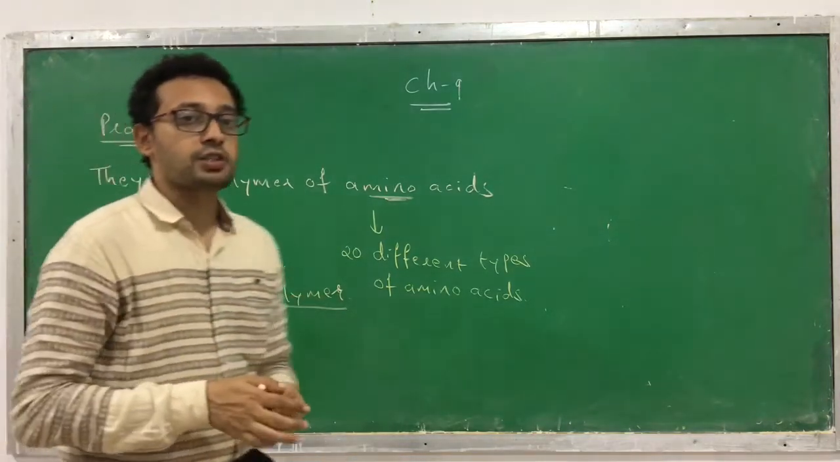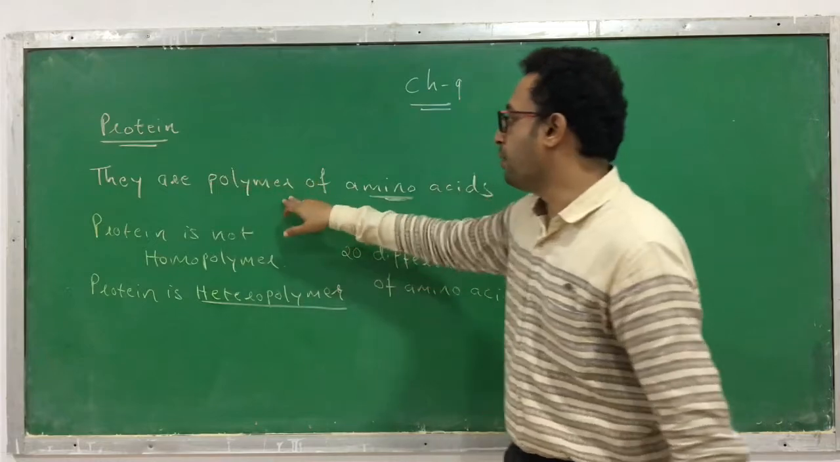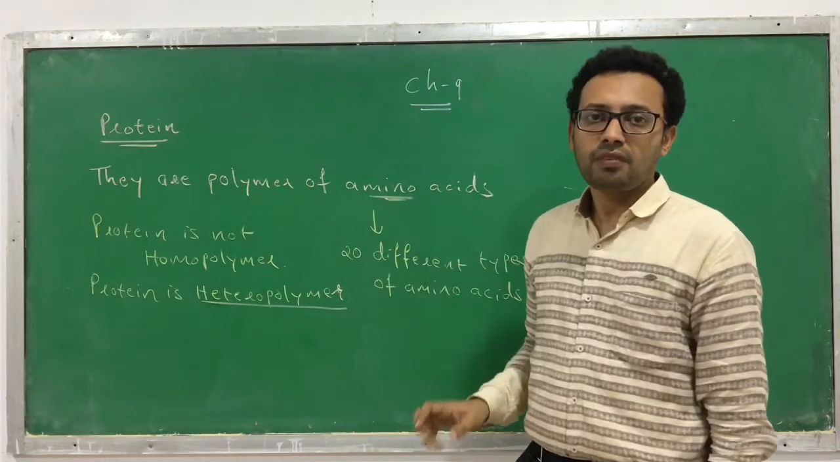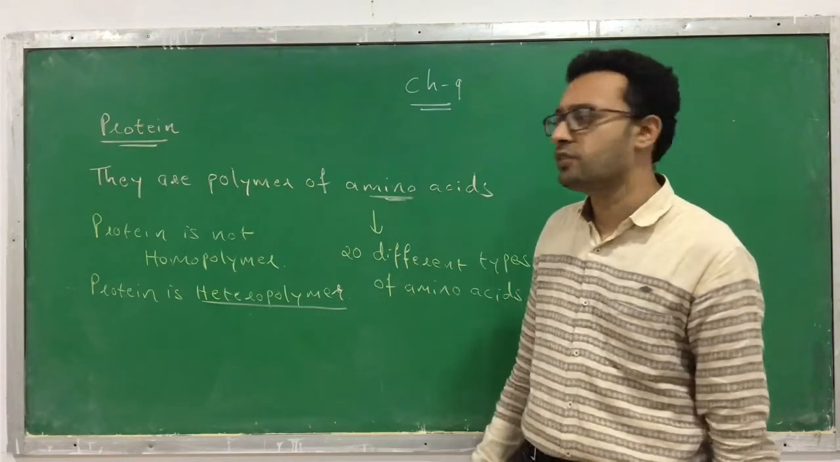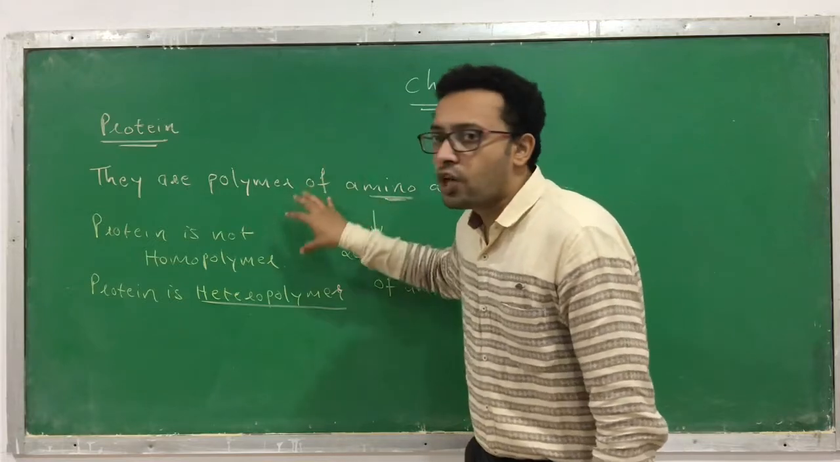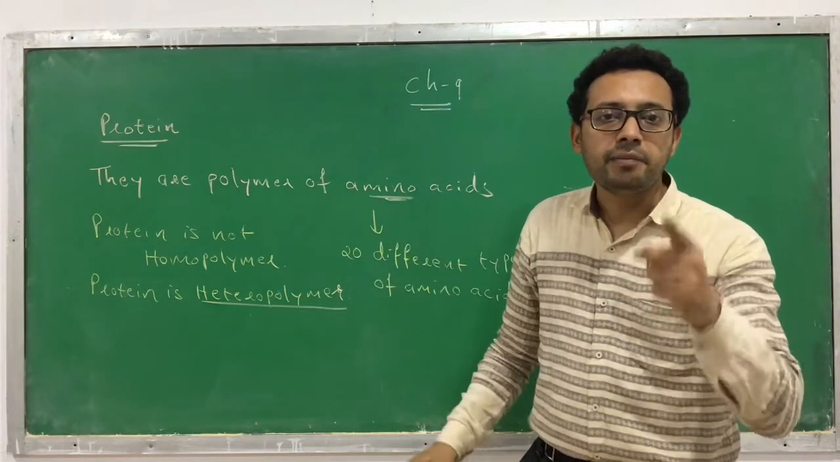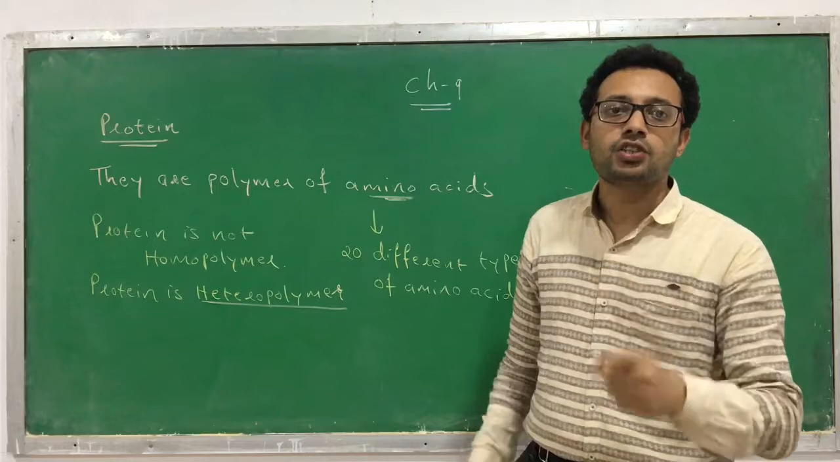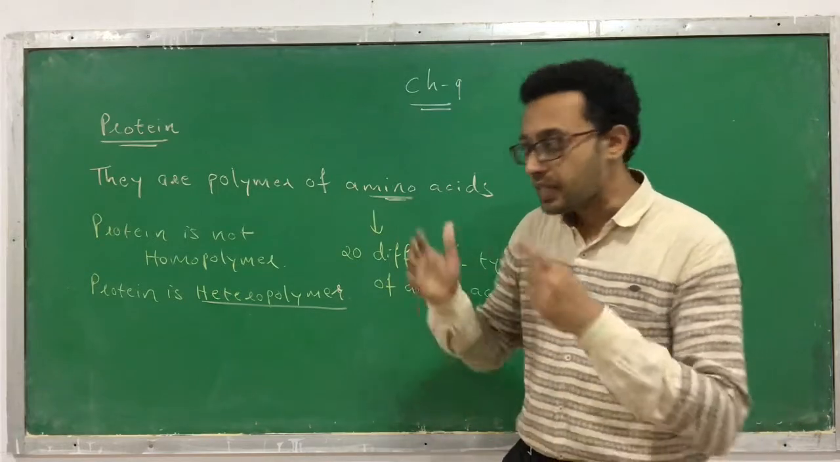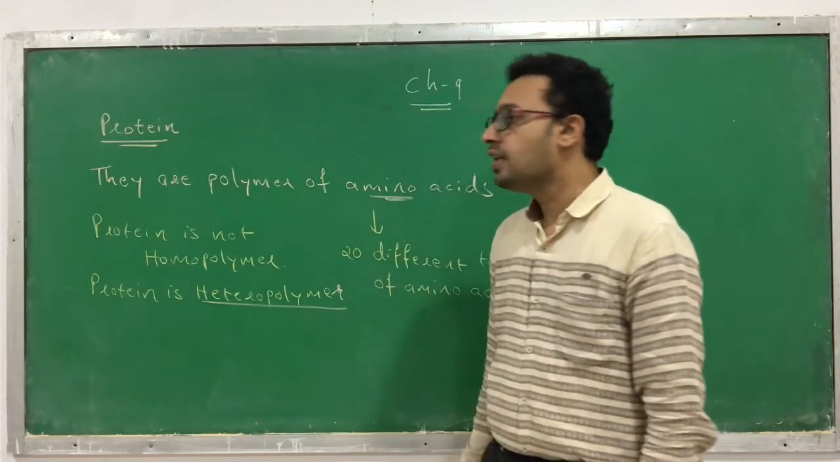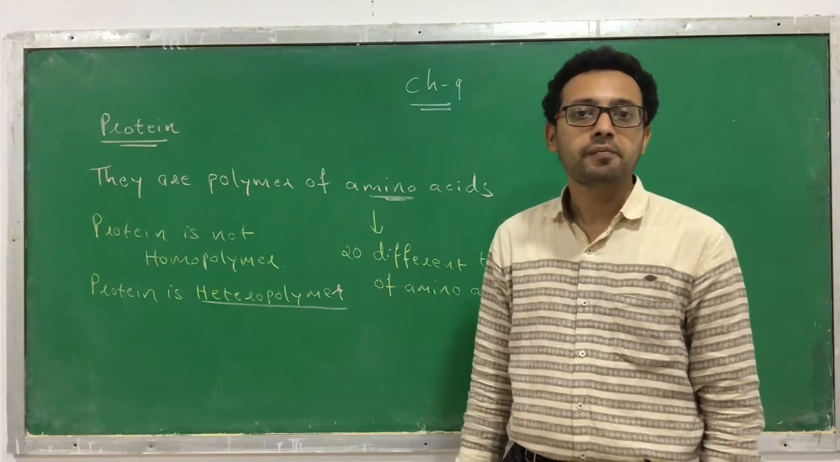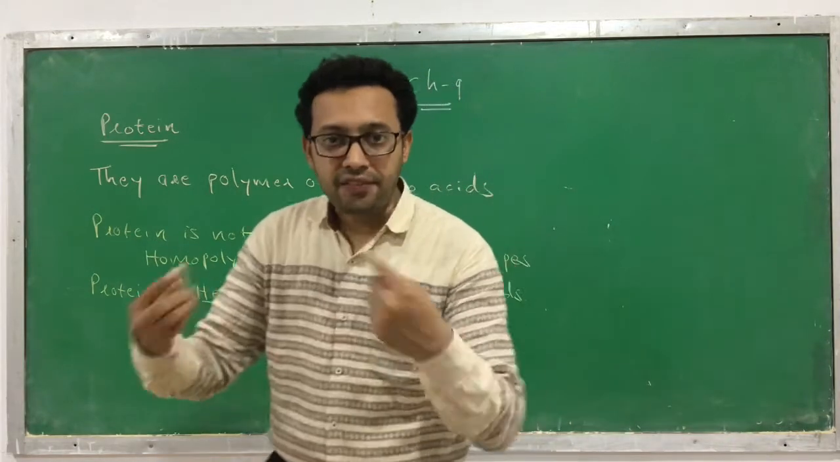I again repeat, what is a protein? Proteins are polymers of amino acids. There are 20 different types of amino acids. Protein is not a homopolymer, which means the amino acids present in its structure are not the same. They are different. Hence we are calling it a heteropolymer.